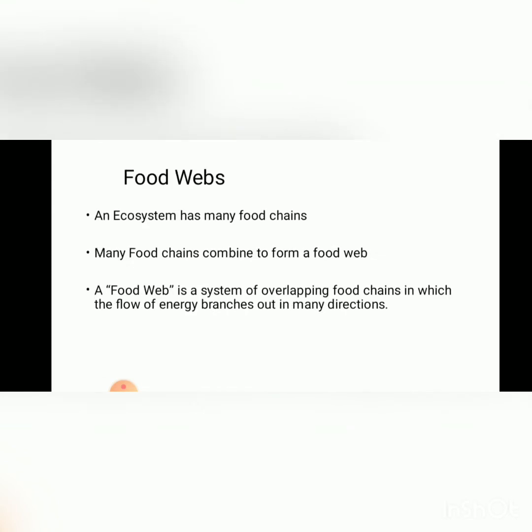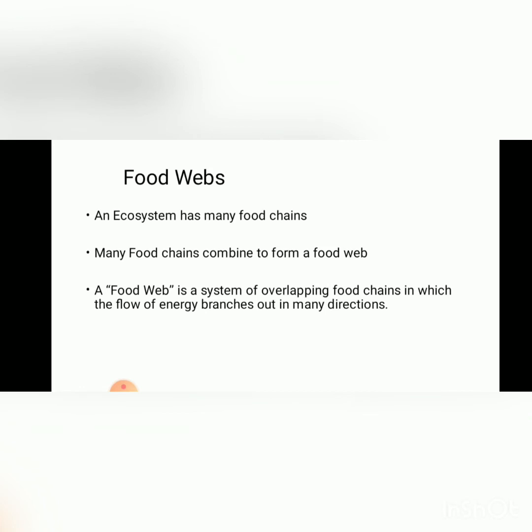Okay, so your next topic is food webs. Now you have understood the concept of the food chain. A food chain is a smaller chain. Different smaller food chains join, combine, and form a larger food web. So we can say that a food web is a combination of different smaller food chains.